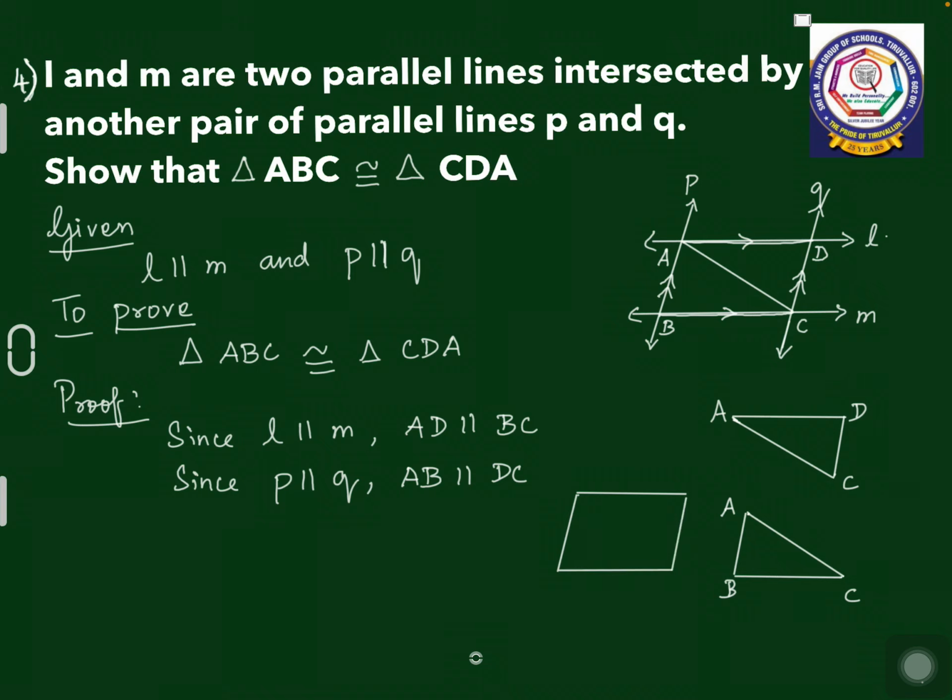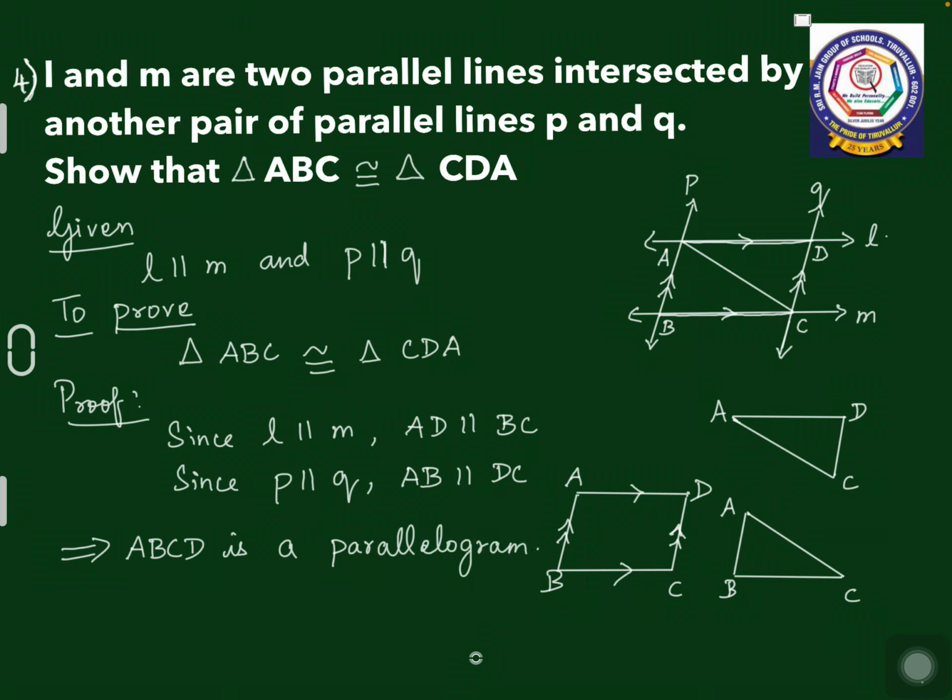ABCD quadrilateral. In quadrilateral ABCD, AD is parallel to BC and AB is parallel to DC. In any quadrilateral, when two pairs of opposite sides are parallel, it becomes a parallelogram. That is, if AD is parallel to BC and AB is parallel to DC, then ABCD is a parallelogram.